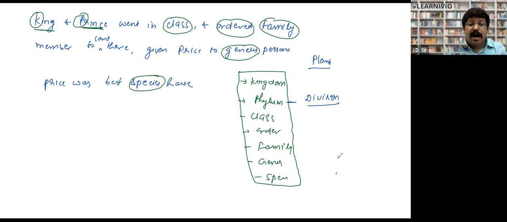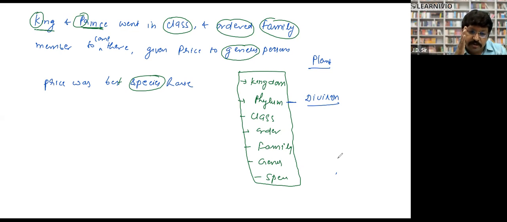So that is the hierarchy of any company. In the same way, this is the hierarchy of any category of plant or animal kingdom. First will be kingdom, then under kingdom there will be many phyla, then under every phylum there will be many classes, under one class there will be many orders. That's how it is done.